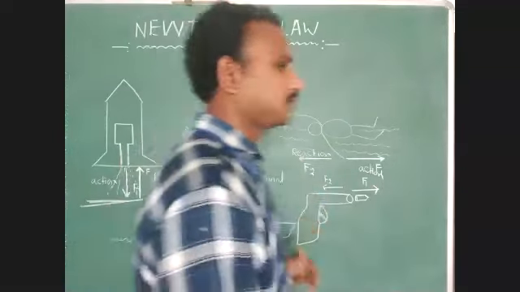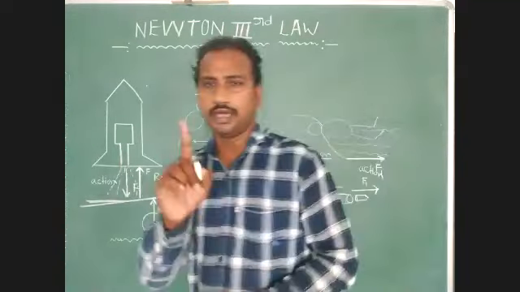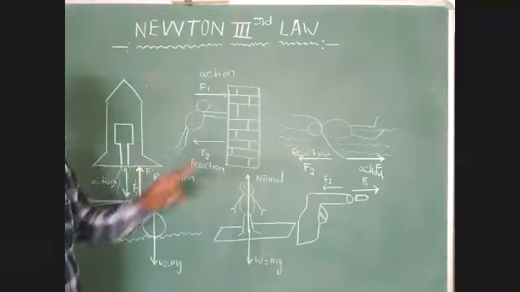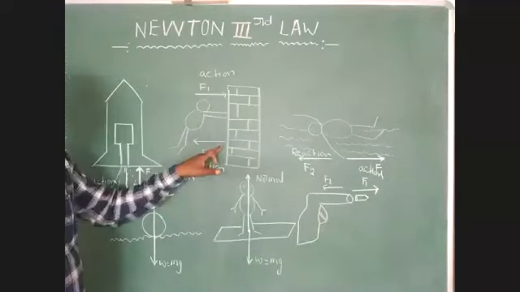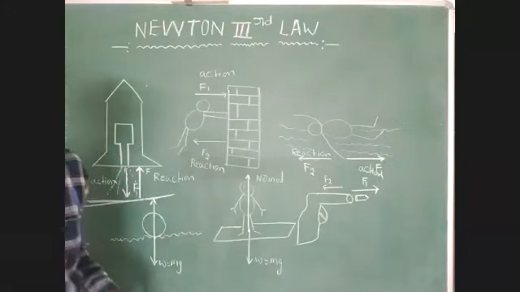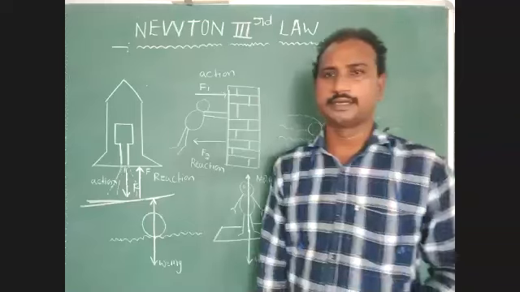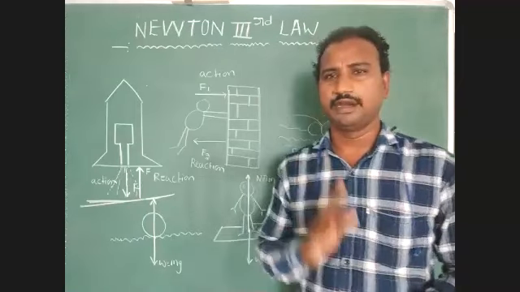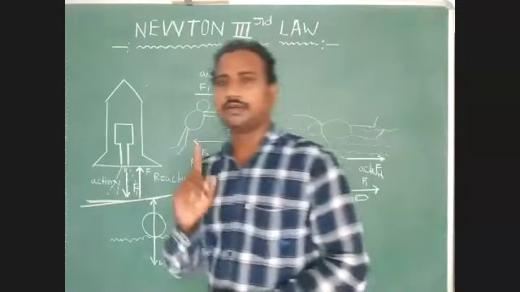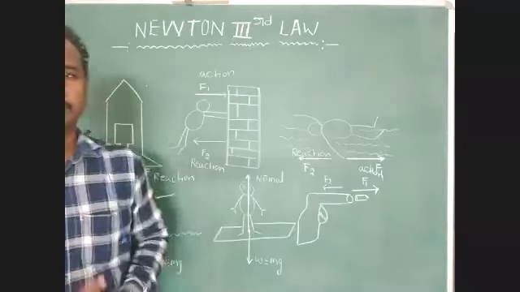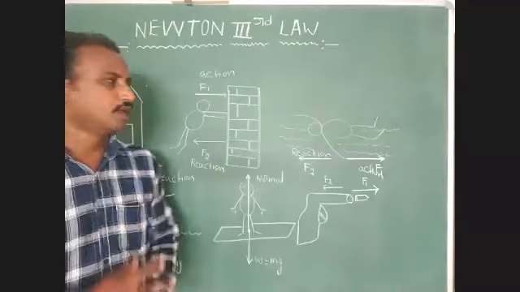These examples all give only one explanation: every action has an equal and opposite reaction. This is Newton's law. Okay, students, do you have any doubt? Okay, note down this condition.